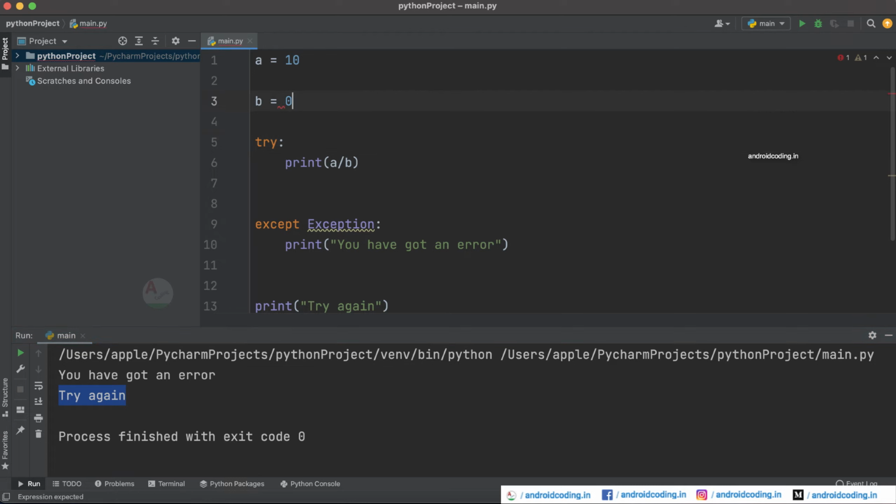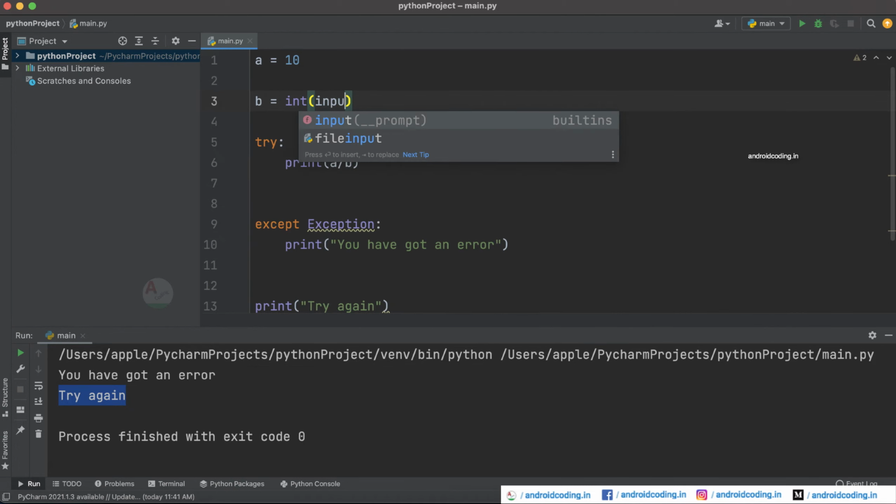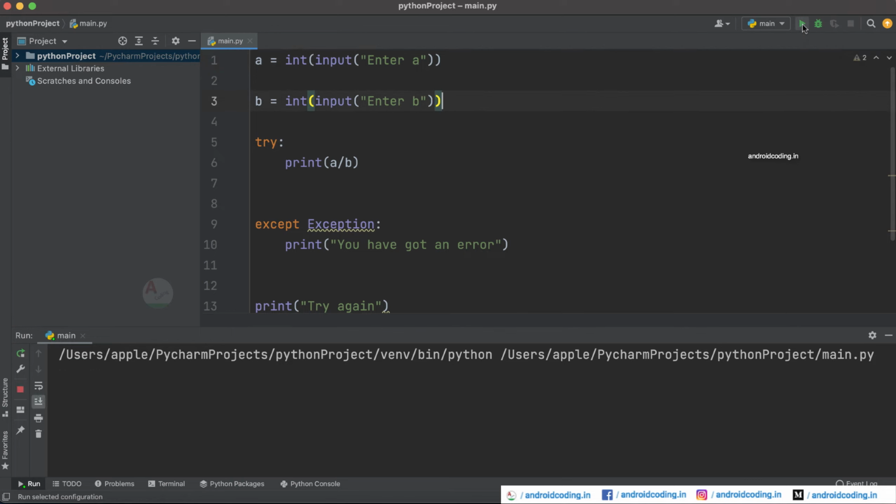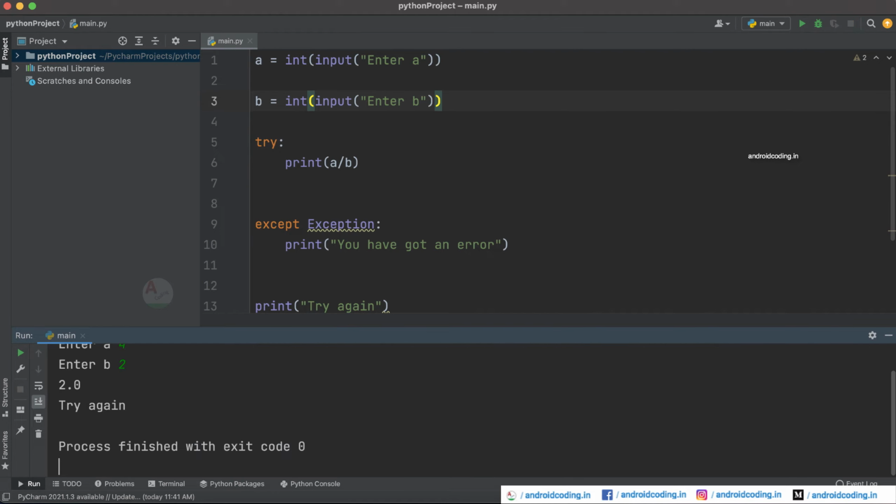So instead of the static values, let us try to consider input here so that you will get a good understanding of what is happening. Enter B, and the same for A also here. So now let's try to run this particular code here. It is asking us to enter the value for A, and I'm entering 4, and for B, I'm entering 2 here.